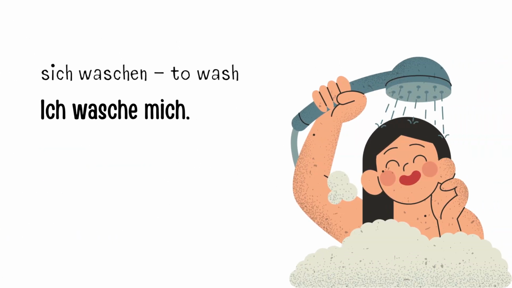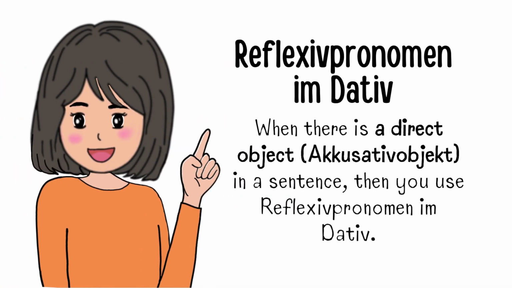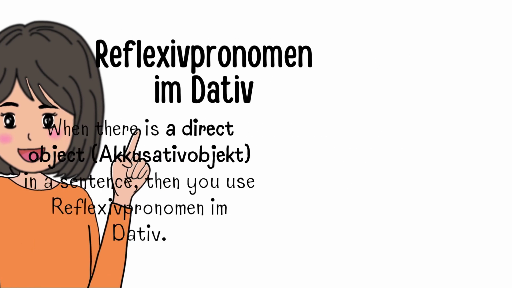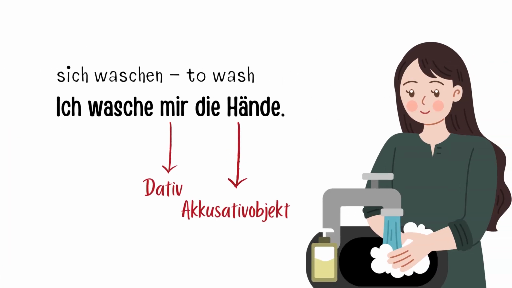Zum Beispiel, ich wasche mich. But when there is an accusative object, a direct object in a sentence, then you use reflexive pronomen im Dativ. Zum Beispiel, ich wasche mir die Hände. Here we have used the dative reflexive pronoun mir because there is a direct object, die Hände, in the sentence.